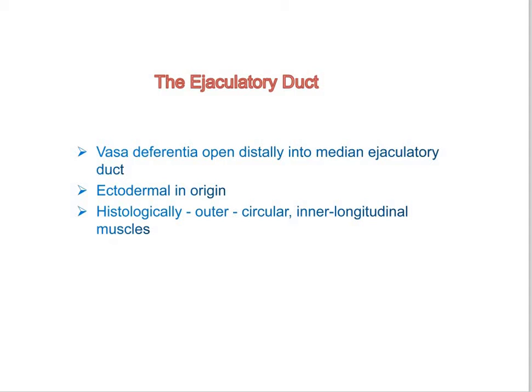Such an ejaculatory duct is ectodermal in origin and has a thick wall composed of a strong muscle coat made up of outer circular and inner longitudinal muscle. The epithelium is internally lined with cuticle.